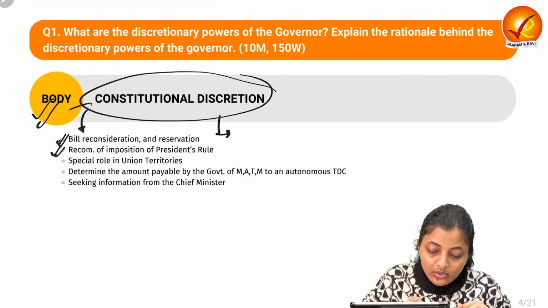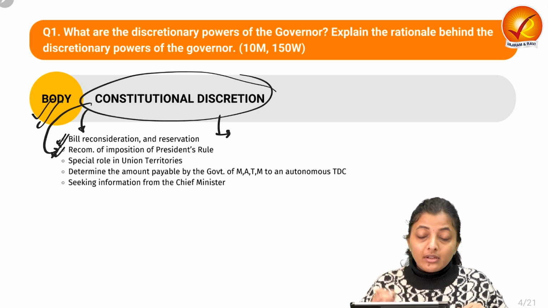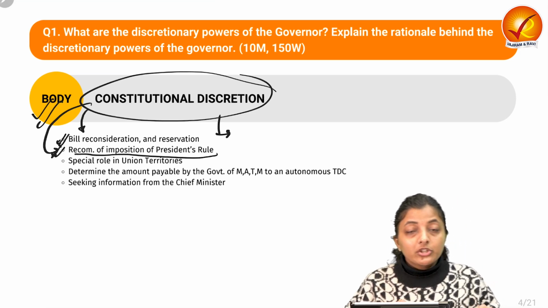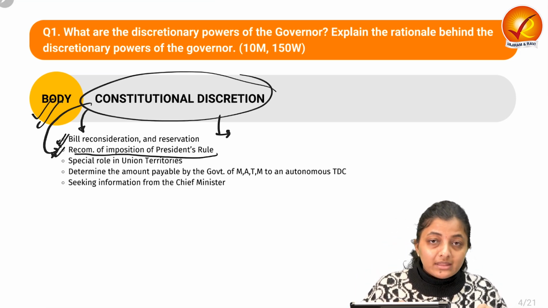Second, he can use his own discretion according to the constitution when he is giving the recommendation for the imposition of President's rule in the state.